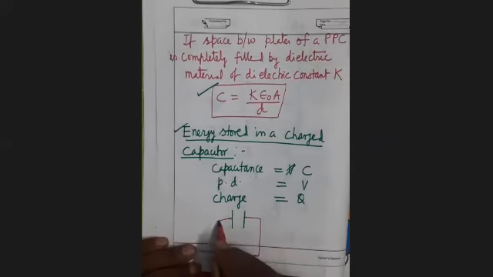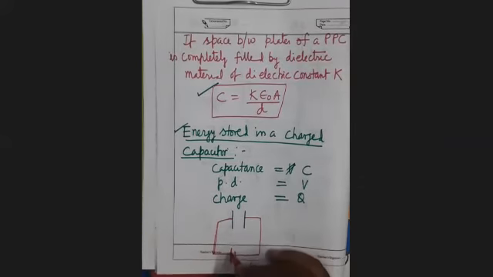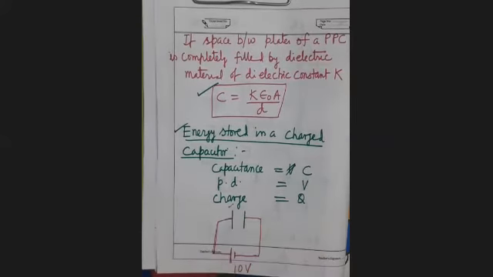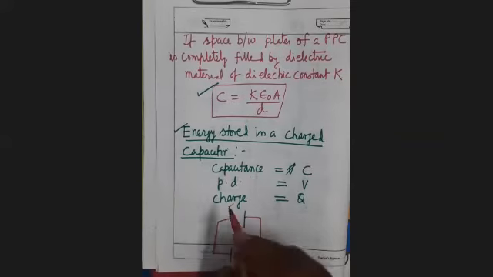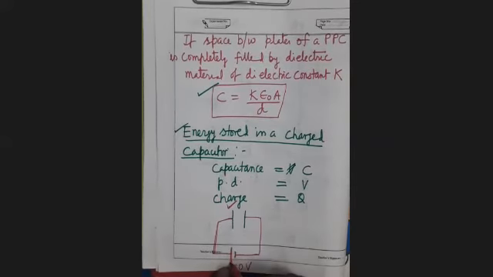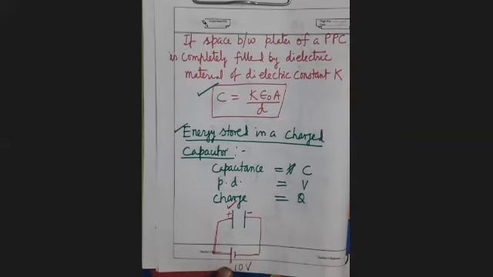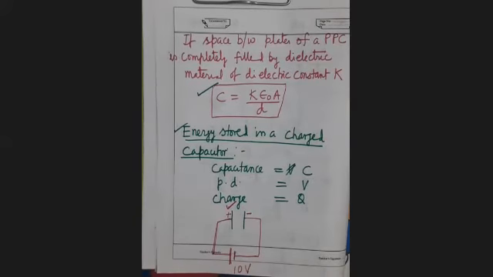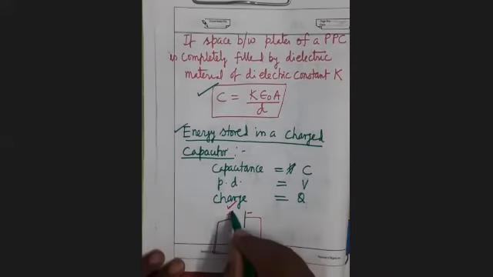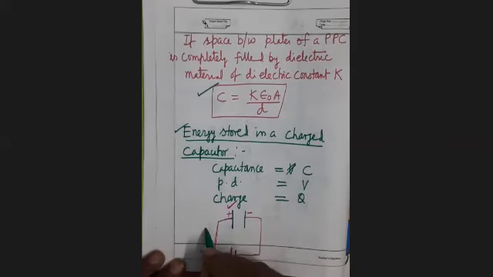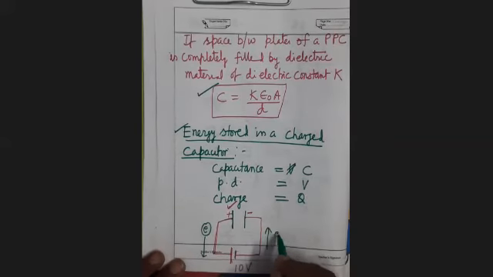Since this left side plate is connected to the positive terminal, it will be the positive plate and this will be the negative. ये बैटरी क्या करेगी? It will take the electrons from the positive plate and transfer them here to the negative plate.